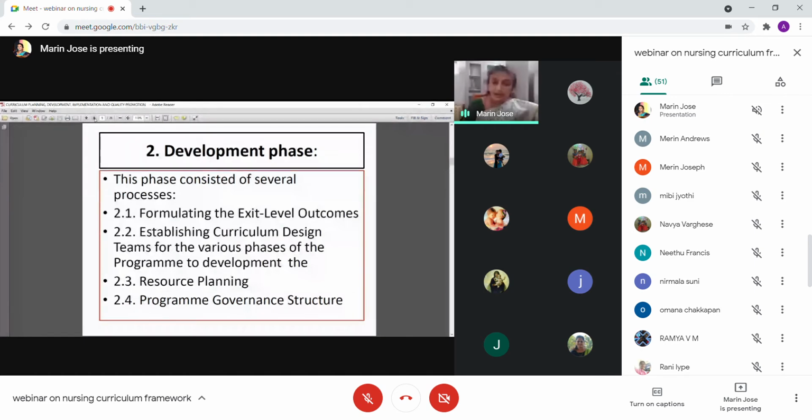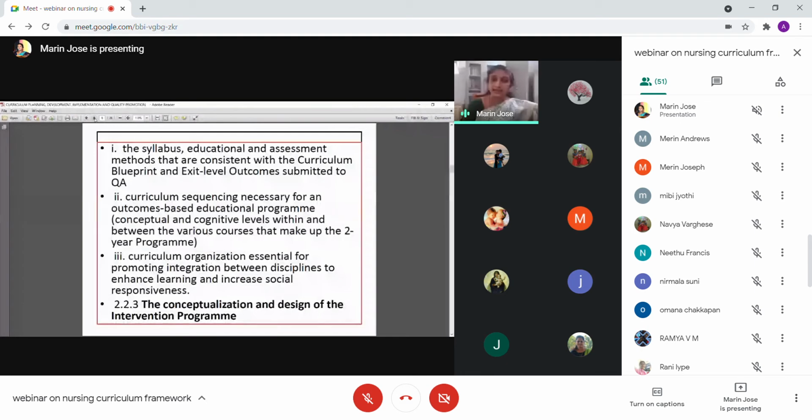And under the structure, we have certain things like a syllabus, then educational assessment methods. And we will check whether the syllabus and the assessment will go hand in hand with the exit level outcome. Then we will check the curriculum sequencing.